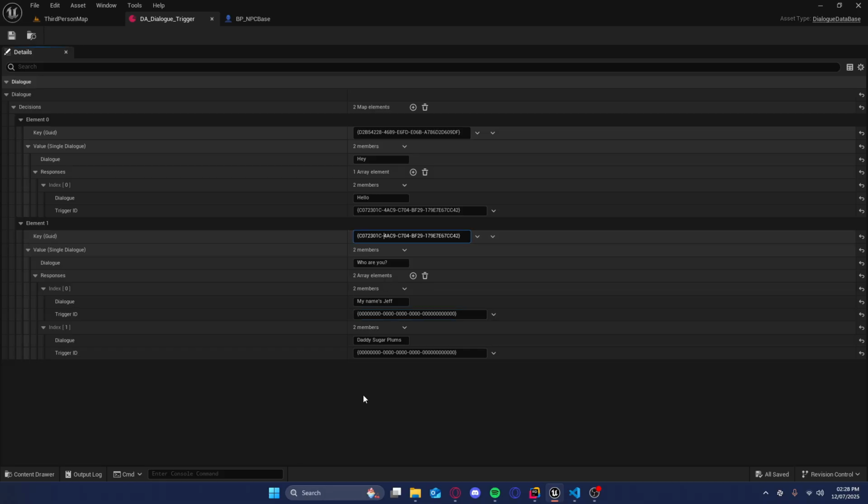But this is the easiest, most scalable and most optimized solution that I have come up with to make a decision-based, dynamic dialogue system. That's a lot of D's. It can be literally attached to anything. You could attach this to a chest and you're talking to a chest. You could attach this to a door and you got a talking door.